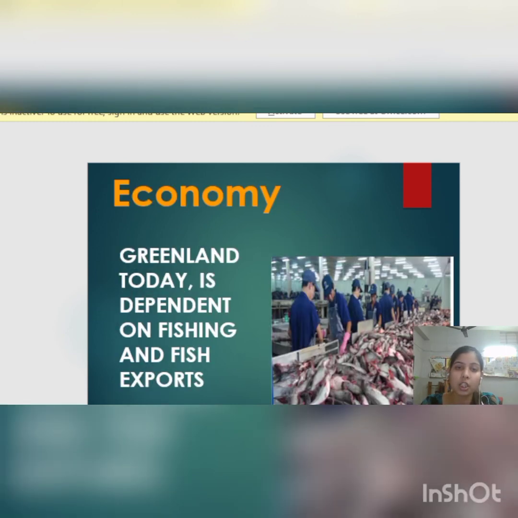Now next we are going to discuss the economy of Greenland, meaning the financial condition, how they earn their livelihood. Greenland today is dependent on fishing and fish exports. They hunt sea animals and export fish to other countries, and by selling and exporting these fish they earn money.